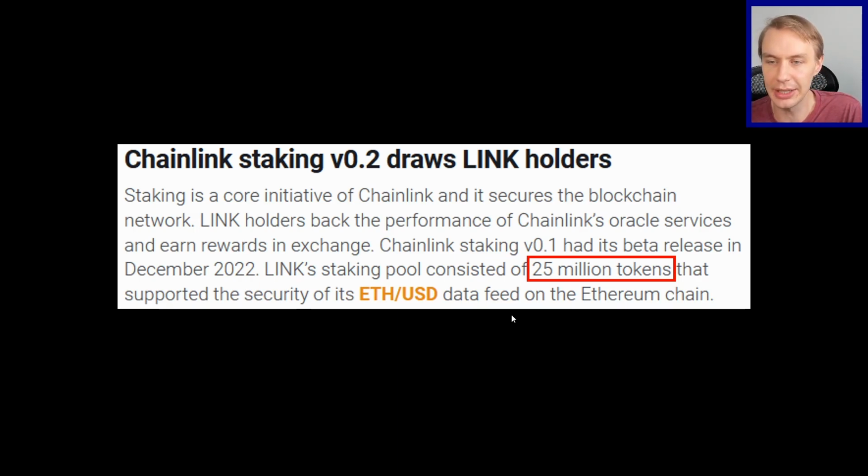Is it really the case that we're going to have 45 million new Link taken out of the circulating supply, like what I was just testing before? Or is it the case that we've already had 25 million taken out, and now we're just going to take out an additional 20? And how does that change the impact on fair value? Well, that's a great point, and we can test that.